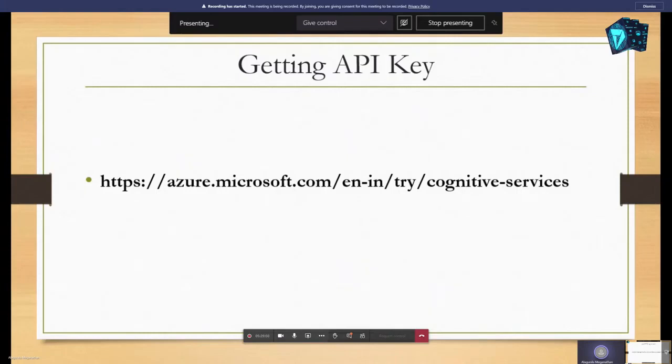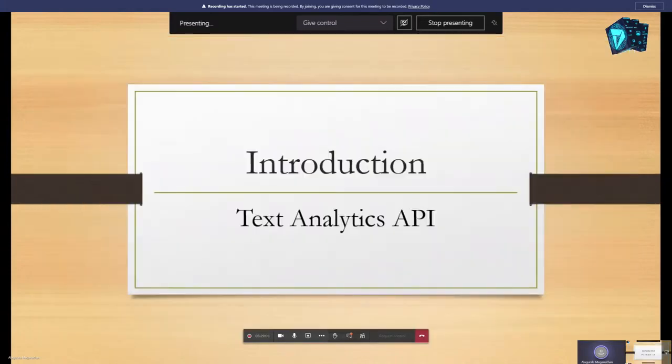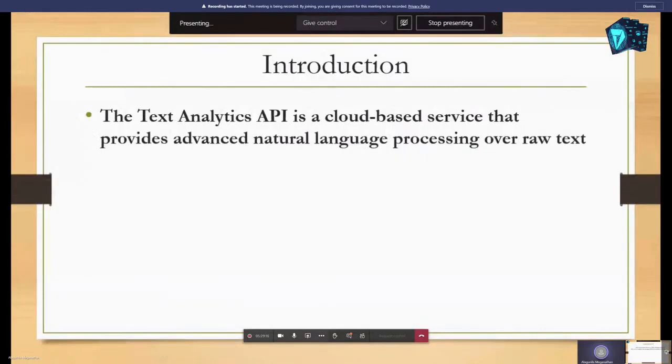As I said before, there are a number of APIs that come under the cognitive services. Today we are discussing the Text Analytics API. The Text Analytics API is a cloud-based service that provides advanced